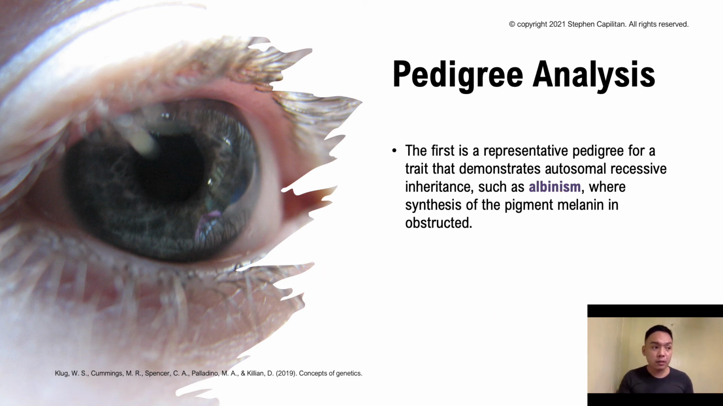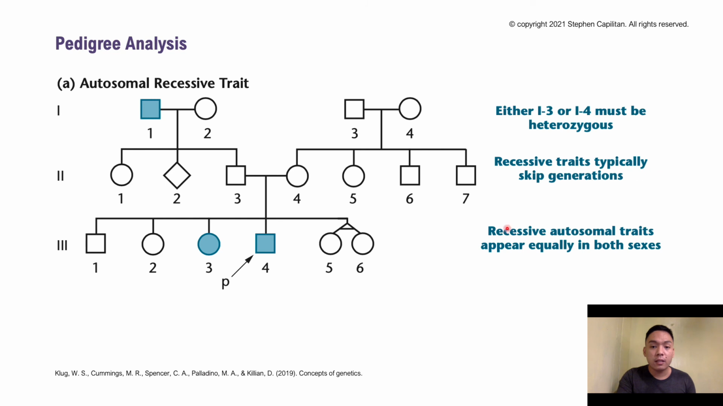Individuals whose melanocytes weren't able to produce the melanin, which protects your skin from the UV rays coming from the sun. So make sure that you are able to understand these pedigrees. So either 1-3 or 1-4 must be heterozygous.